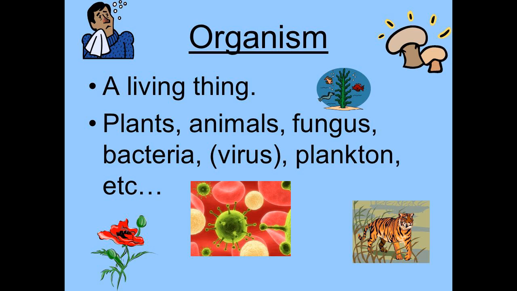But microorganisms cannot be seen with the naked eye. That is why we need a microscope.